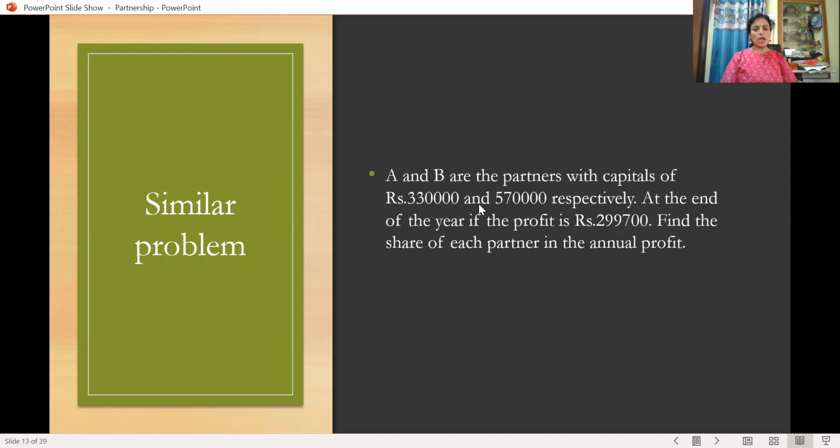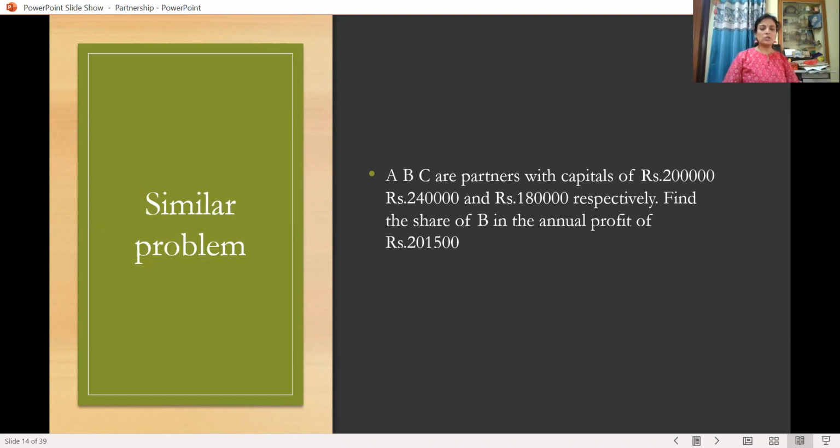And you have to add these two, 33 plus 57. And what is the answer for the same? It is 90. So for A, the ratio is 33 upon 90. For B, it is 57 upon 90. And multiply by 2,99,700. So for A, 33 divided by 90 into 2,99,700. For B, 57 divided by 90 into 2,99,700. And you will get the answer as the profit share.